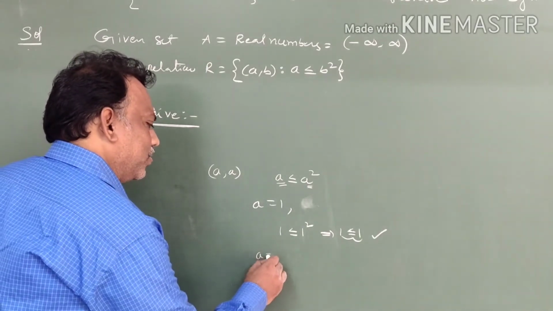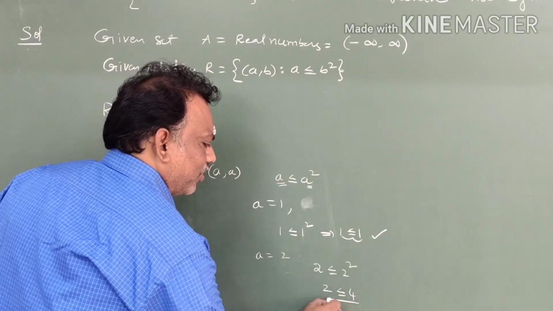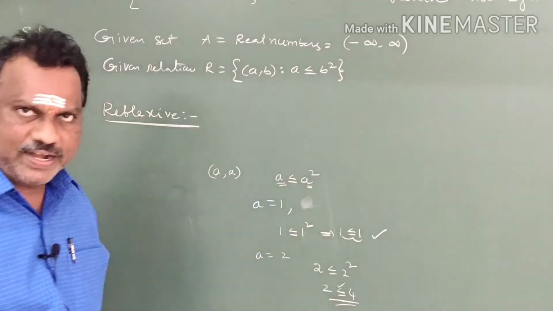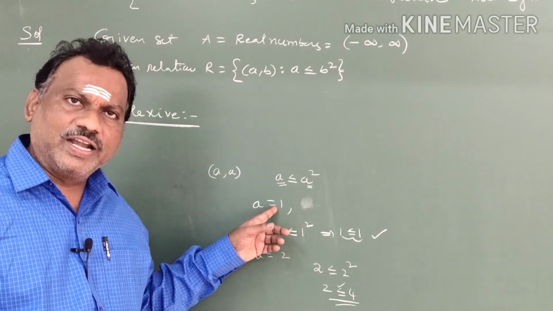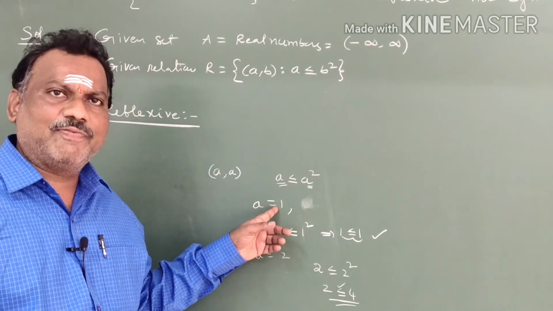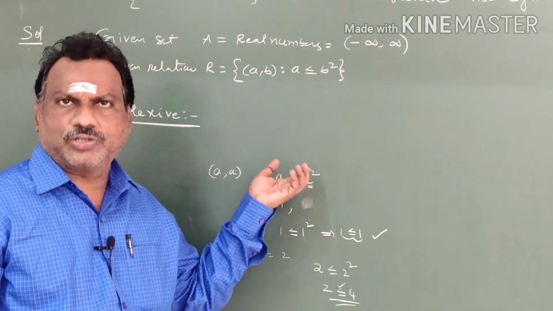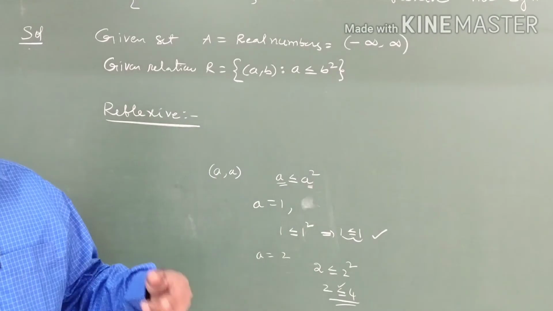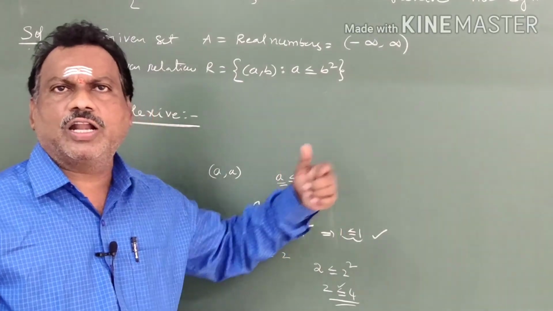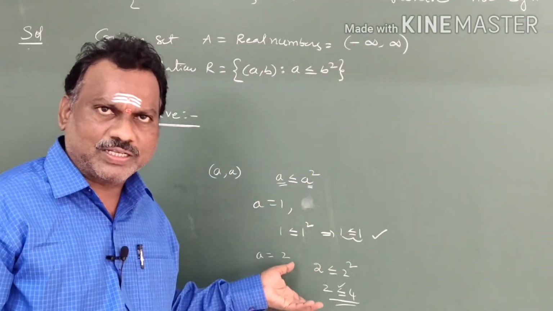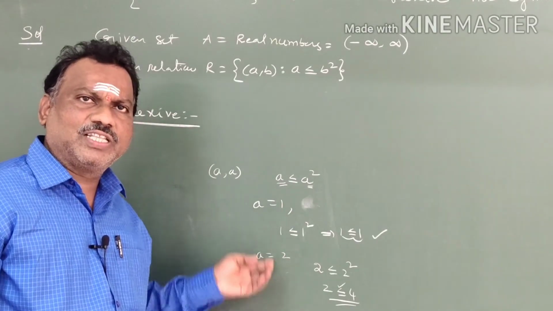Whereas if you take 2 less than or equal to 2 square, 2 is smaller than 4. Yes, now this condition is satisfied. When we take all natural numbers, all integers, such kinds of numbers, this property holds, this law holds, that means it is true. Whereas you are going to take fractions. If any property is true, it should be true for all real numbers. It is true for some real numbers. What are those some real numbers? If you take 1, 2, 3, it is true. 1, 2, 3, 4, 5, these are natural numbers.